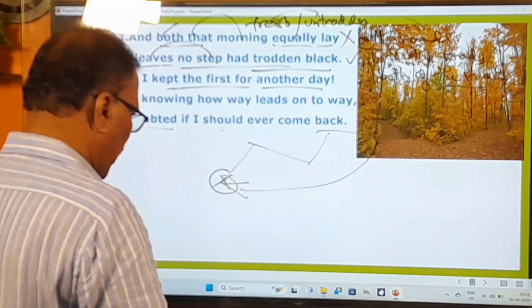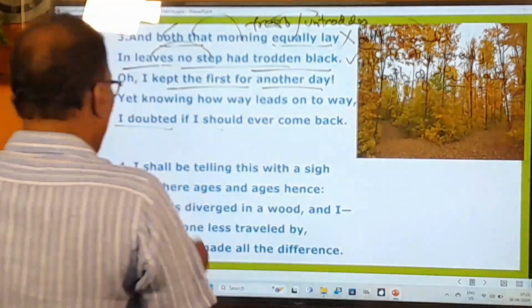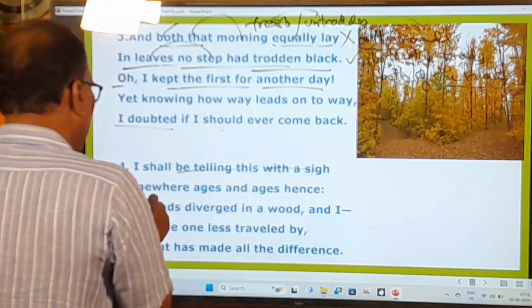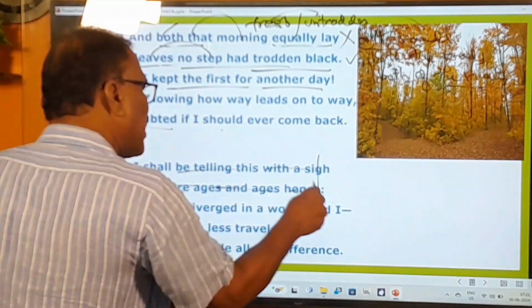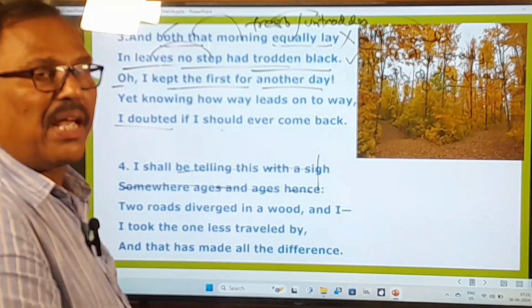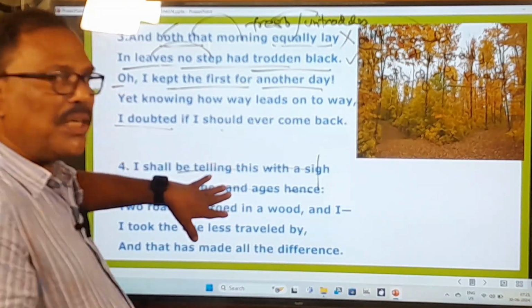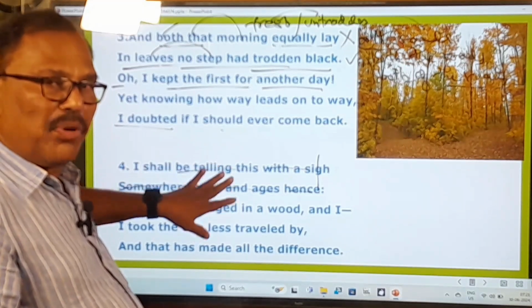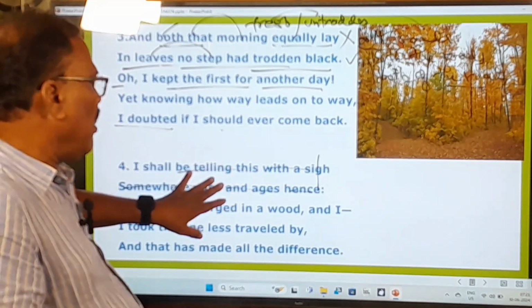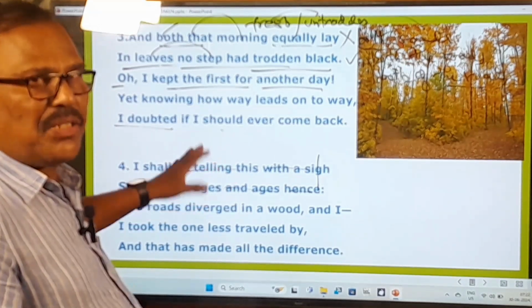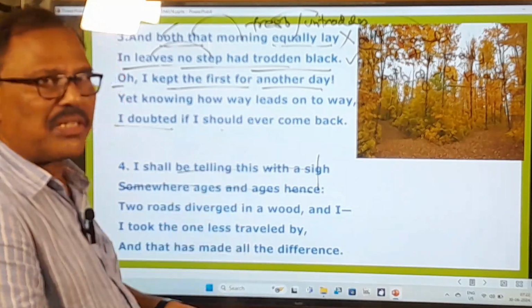That is the meaning of that. And we go to the next stanza. I shall be telling this with a sigh, somewhere ages and ages hence. This again is an enjambment. An enjambment means one line continuing into another line, one line flowing into another line. This is called an enjambment. It's a literary device. You know that very well. I'm going to explain all these things after some time.